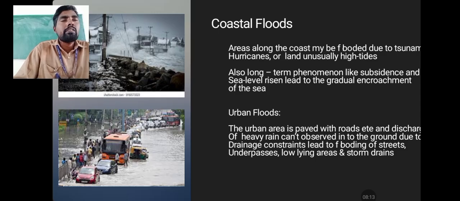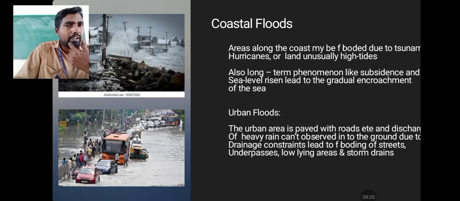Looking at the images, most of the urban area is covered with concrete material: city roads, cement roads, and a number of buildings.